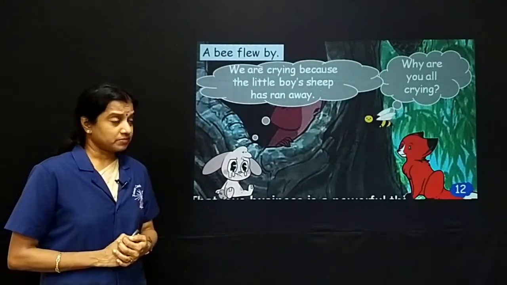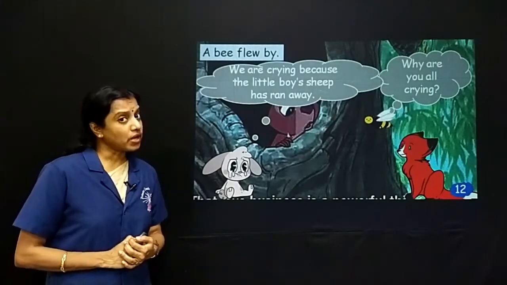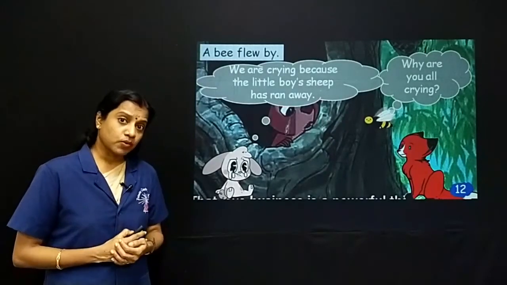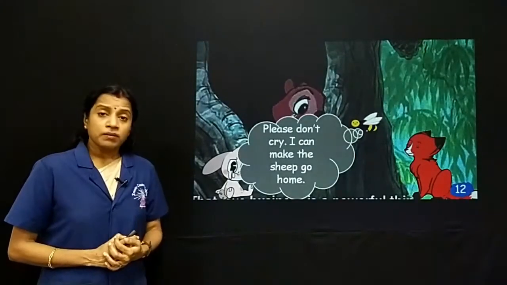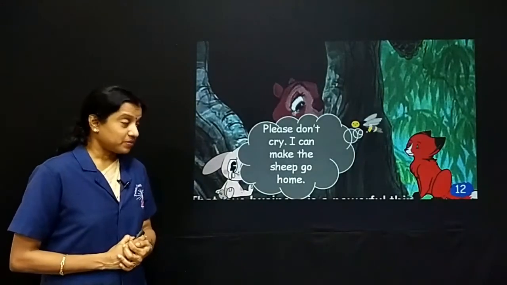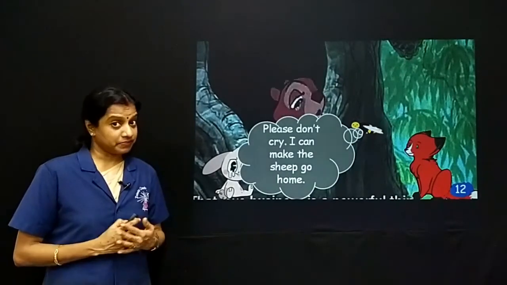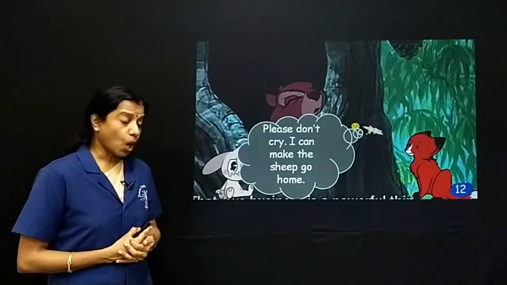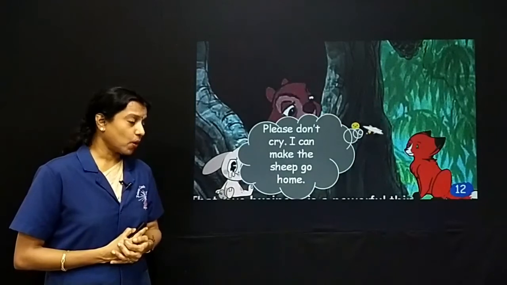Now the rabbit tells the bee, we are crying because the little boy's sheep has run away. So now the bee wants to help them and tells these animals not to cry, and the bee can help them. And how? By making the sheep go back home. So he tells, please don't cry, I can make the sheep go home.